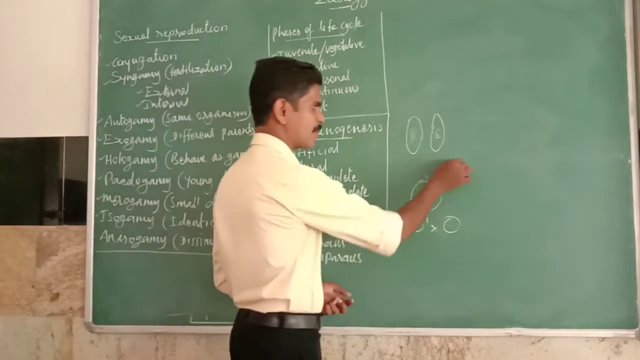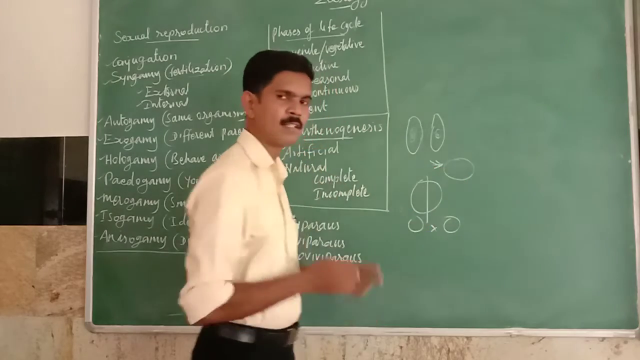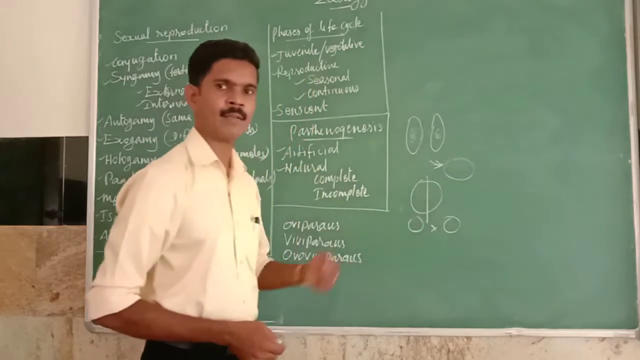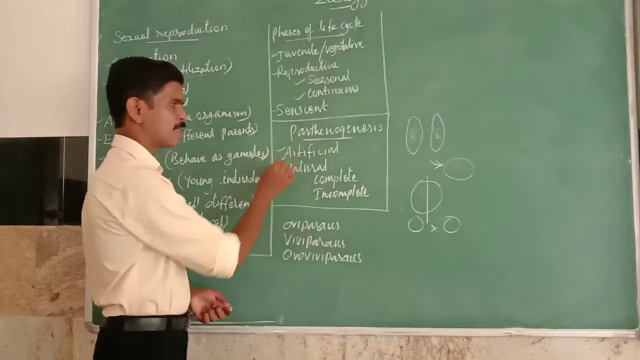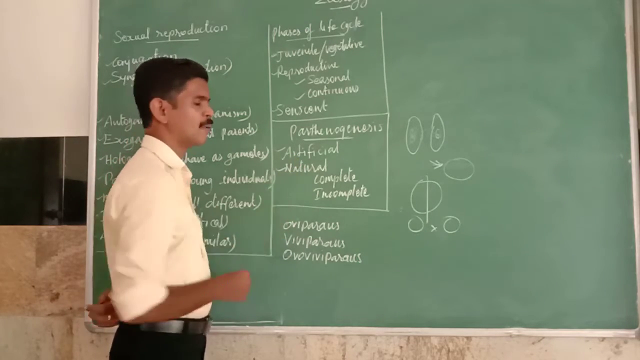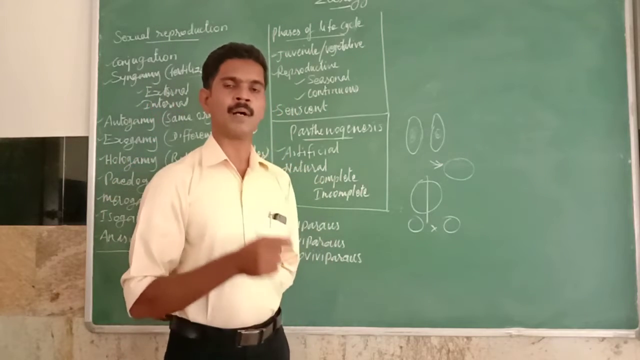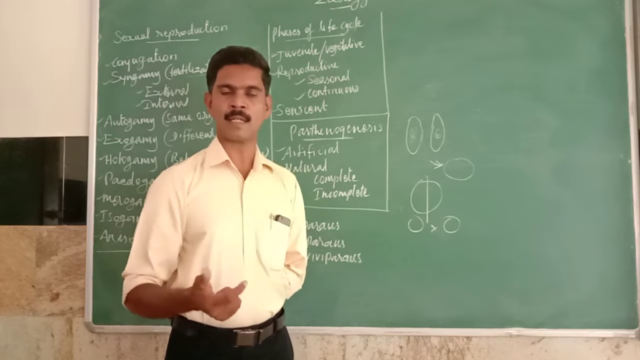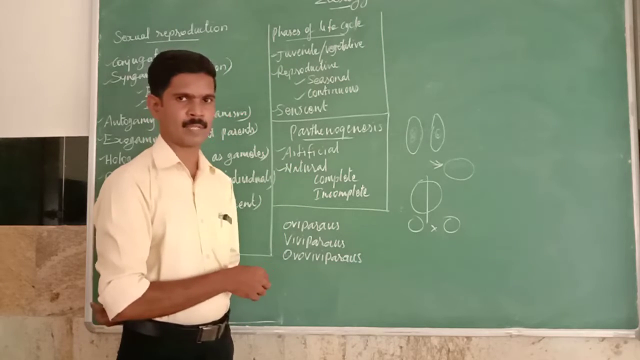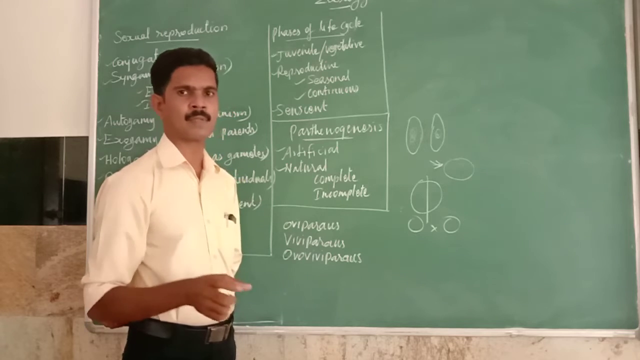Just imagine this unfertilized egg. Some physical stimulation or some chemical is applied to this unfertilized egg. From the egg, finally, what is happening? The young organism is developing. So it is called artificial parthenogenesis. Then the next one is natural parthenogenesis. Natural parthenogenesis means that in some organisms' life cycle, the parthenogenesis process happens automatically, naturally, at a particular time.